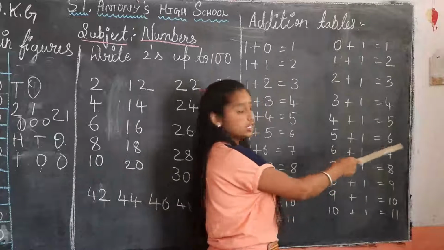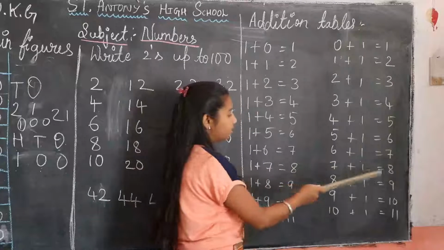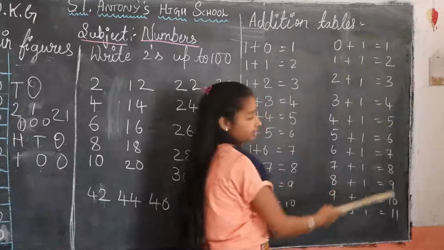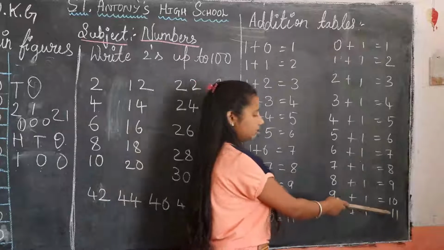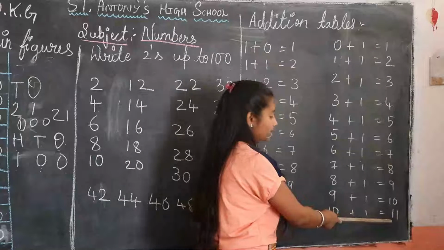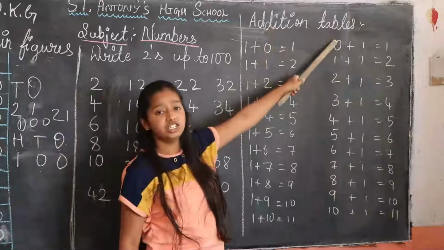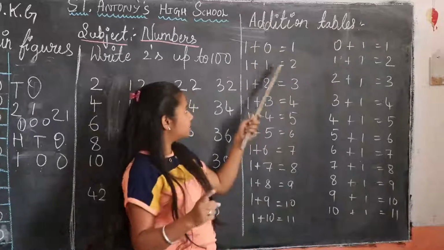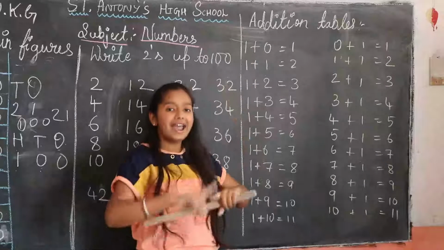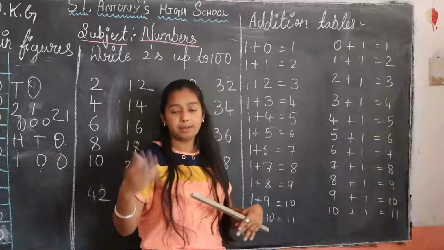5 plus 1, 6. 6 plus 1, 7. 7 plus 1, 8. 8 plus 1, 9. 9 plus 1, 10. 10 plus 1, 11. Yes. Say once again, children. What is this? This is the addition table. Addition means add, plus. You can see here plus. Addition means we should add. Subtraction I will tell in some other classes.